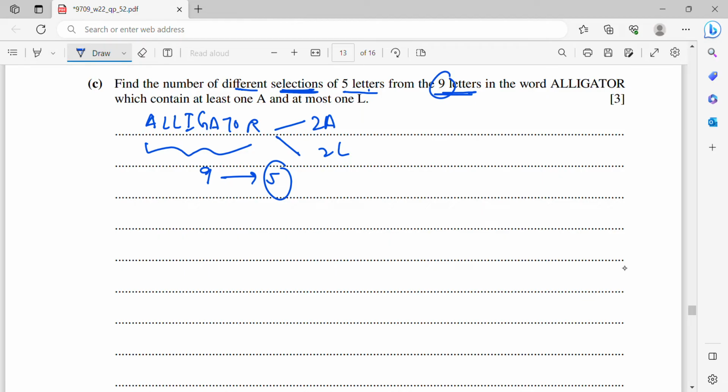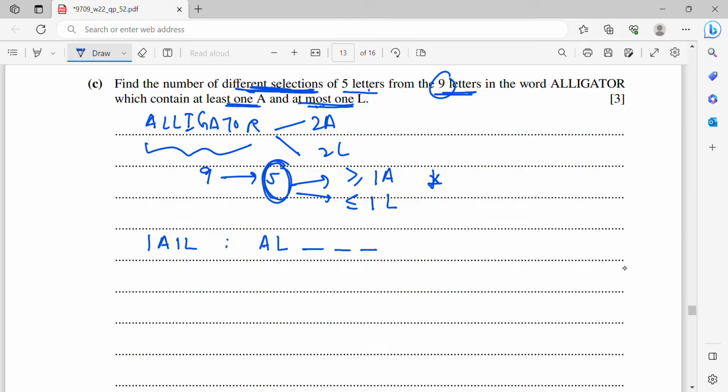Okay, so how do you choose 5? Which contains at least 1 A and at most 1 L. So these 5, minimum 1 A, maximum 1 L. Okay, these are the 2 conditions. Since this is at least 1 A, I may write 1 A and then 1 L. I consider minimum 1 A, maximum 1 L first, which means I get A and L. So when you get A and L, don't forget we need 5 letters, so I have another 3. Now remember, this is selection, means the arrangement is not important.